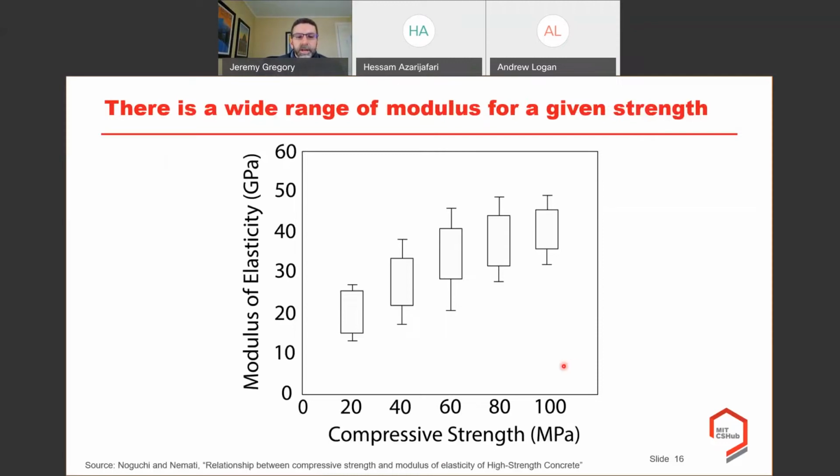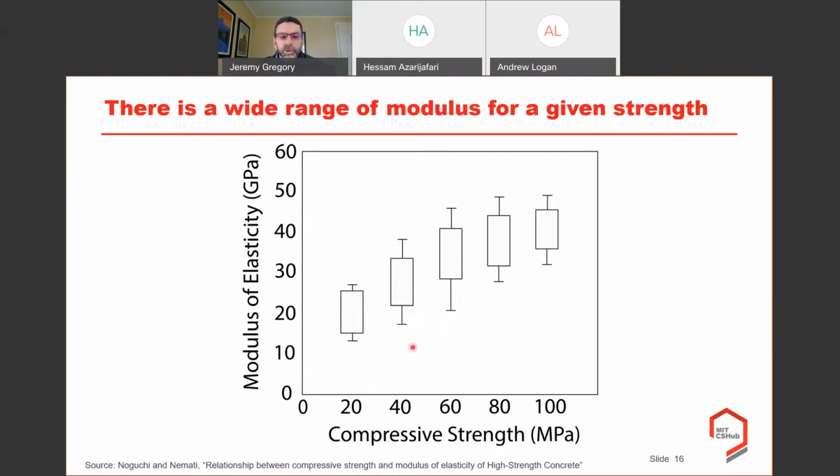This is a figure that Hassan put together based on a very large data set that basically shows what is the range of modulus of elasticity for a given compressive strength. And what you can see is there's a significant range here.